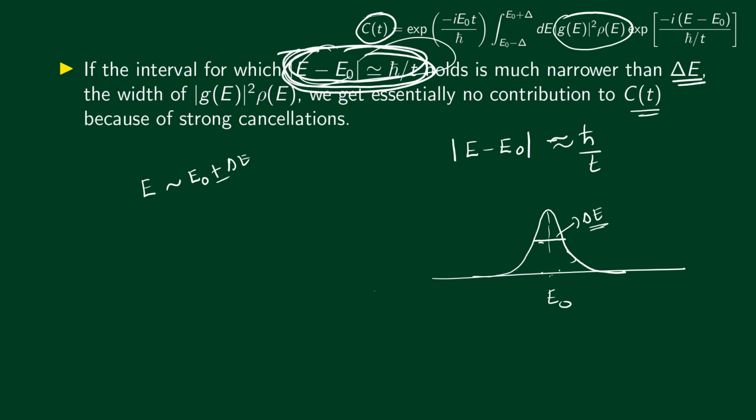Then it would mean that this condition holds for all or most energy values within this region, where delta E here is the width of this function, the width of the Gaussian.